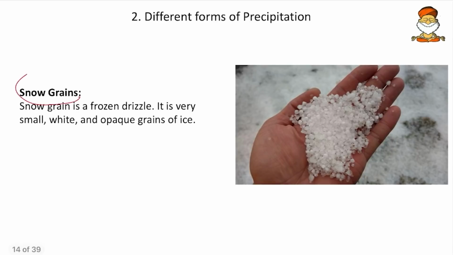And then the snow grains. A snow grain is like a frozen drizzle. As and when the drizzle comes, if those drizzles freeze, we will have small grains, small droplets of snow. This is like the crystals here. These are much larger when compared to actual snowfall. In actual snowfall, the grains will not be formed. Here the grains will be formed. So this is a small difference between snowfall and snow grain.